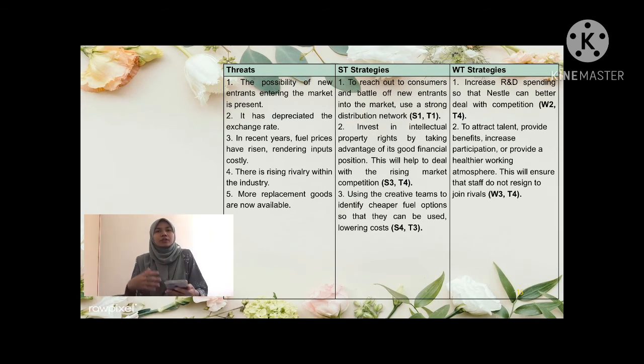So the potential strategy I make for Nestle is that Nestle has to attract talent, provide benefits, increase participation, or provide a healthier working atmosphere. This ensures that staff do not resign to join rivals.